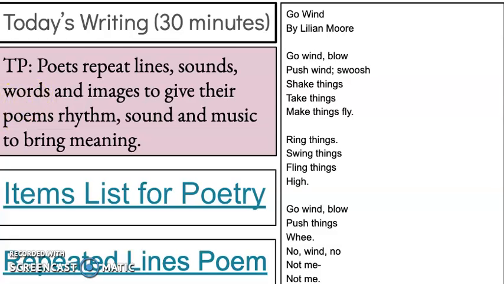So if you need help thinking about what to write for your poem today, you can definitely click this link right here that says items list for poetry, find the items list that you made for yourself, and look through that list to find something that you think you can write a poem about. Once you have an idea of what you want to write about and you're ready to try testing out repeated lines, sounds, and words in your poem, then you're going to click this link down here, and that's going to open up a Google Doc for you to write your poem for today. Okay, so that's going to be our writing, and then everything else is pretty much the same.